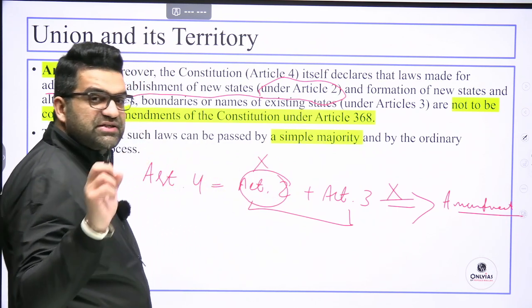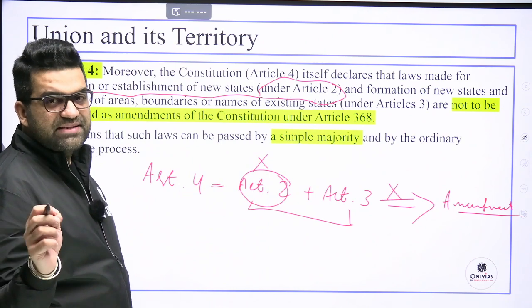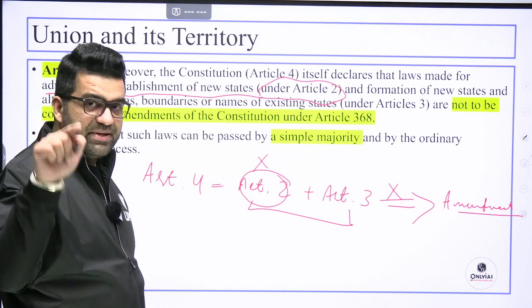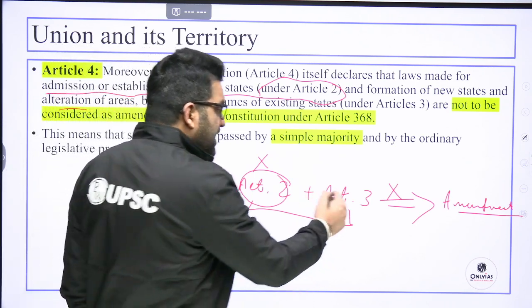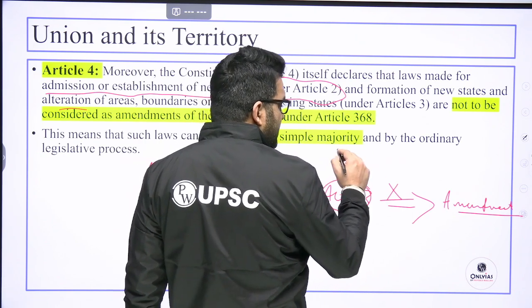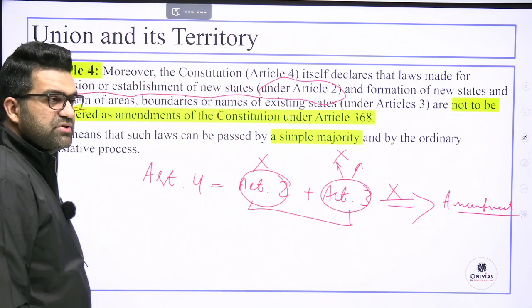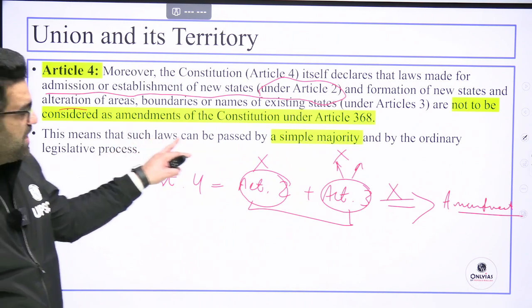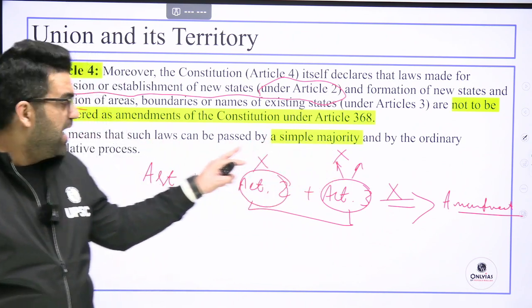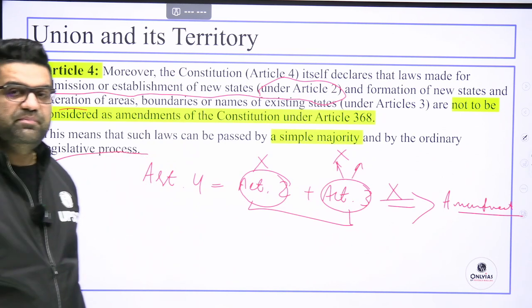Even though which schedule is being changed? Which schedule is getting changed? We saw in the first question. Please answer in the comment section. Okay. Article 3, alteration of the names of existing boundaries, etc., is also not to be considered as an amendment to the Constitution. So most of them can be passed by a simple majority and by the ordinary legislative process of the Union Parliament only.